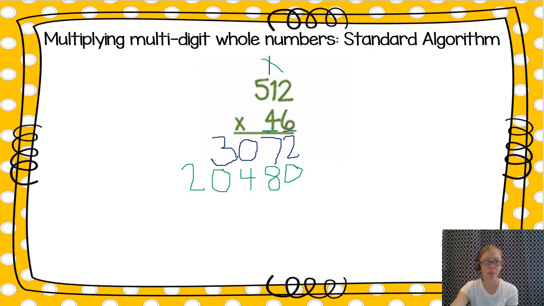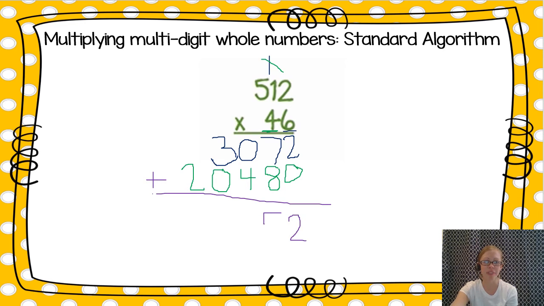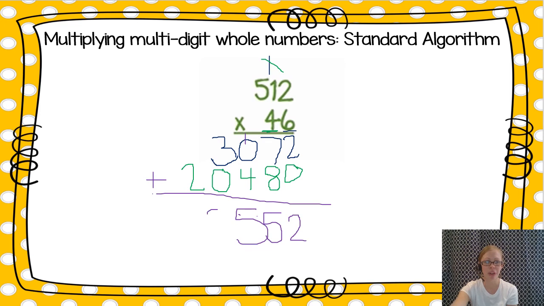My final step, when I have multiple lines of problems, or partial products, I should say, in my multiplication, I will then add them together. My last step, I add 2 plus 0 is 2. 7 plus 8 is 15. Carry that 1. 1 plus 0 plus 4 equals 5. 3 plus 0 is 3. And nothing plus 2 equals 2.